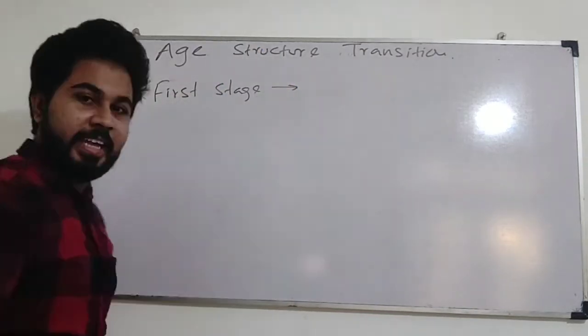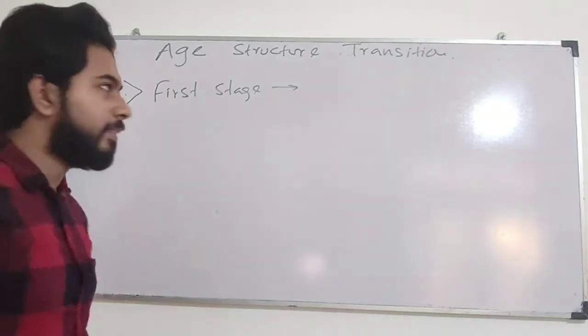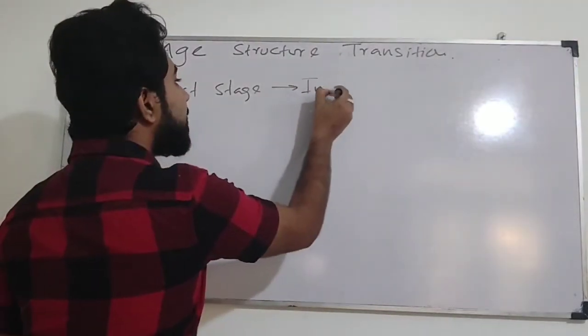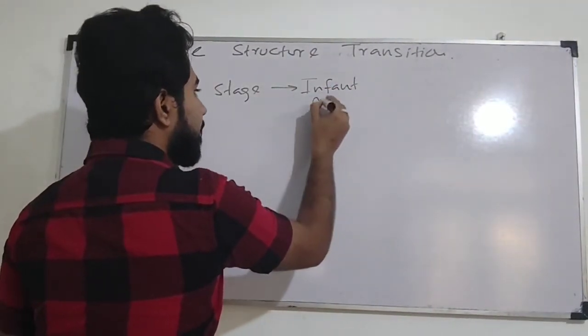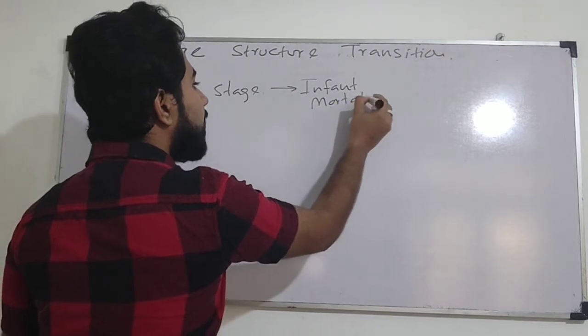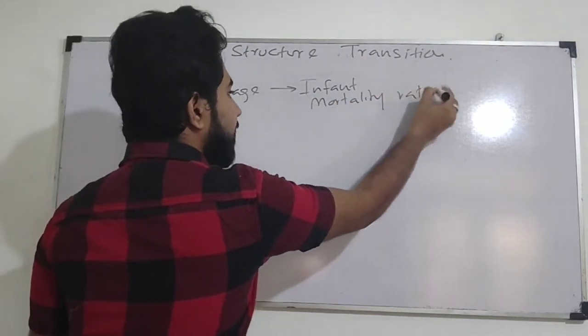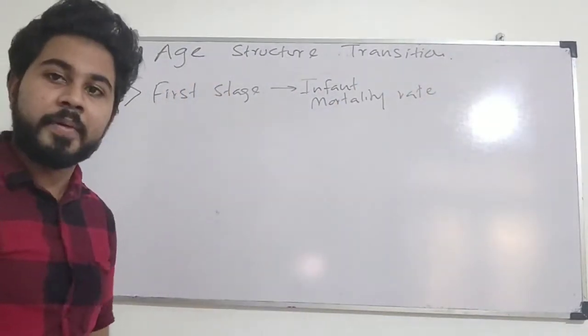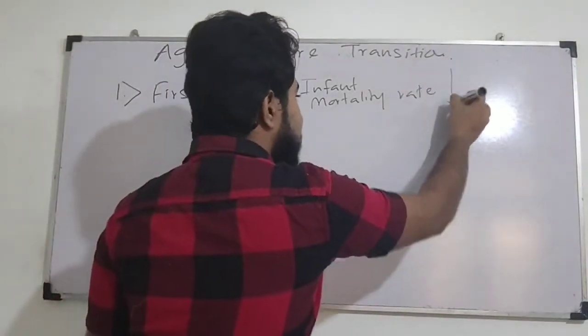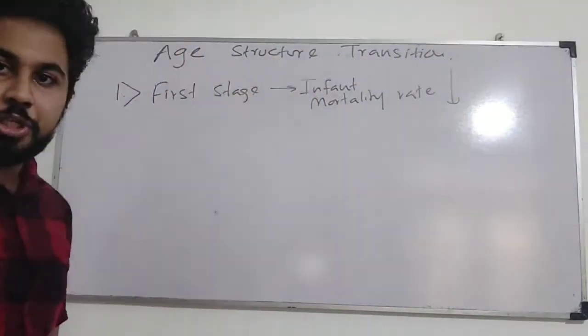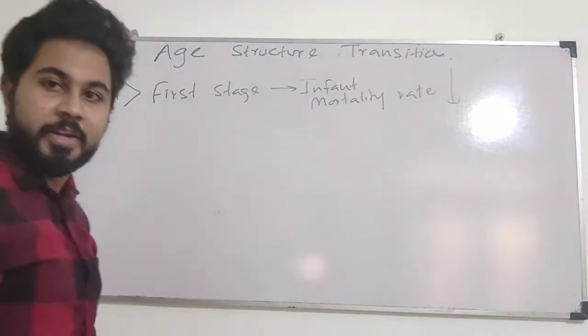During this first stage, what has happened? Infant mortality rate has decreased in the first stage.